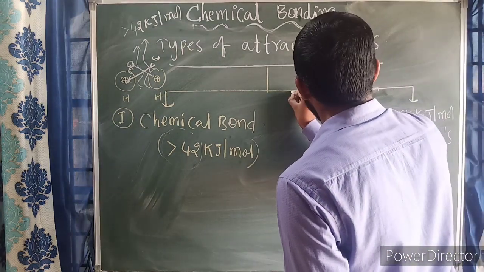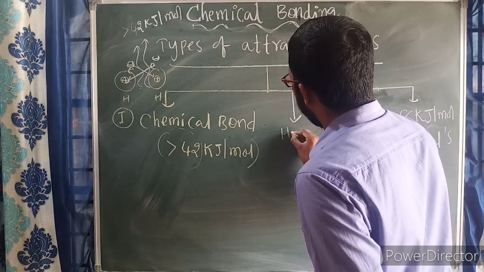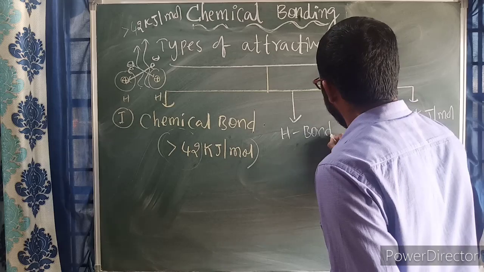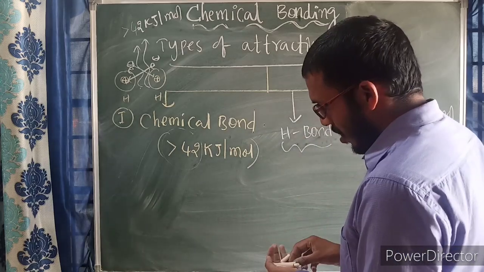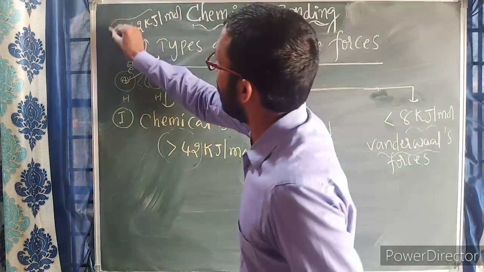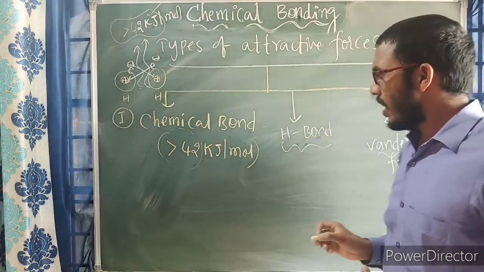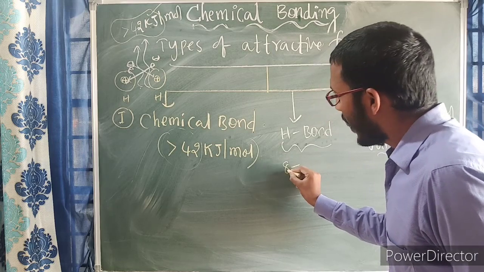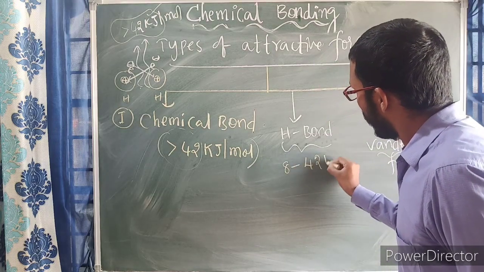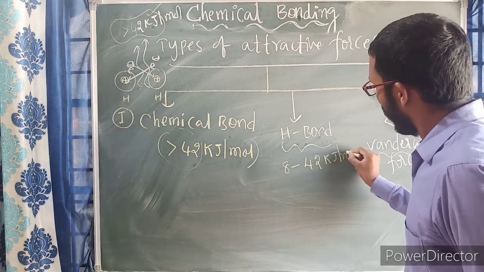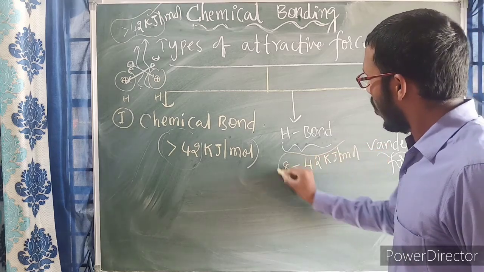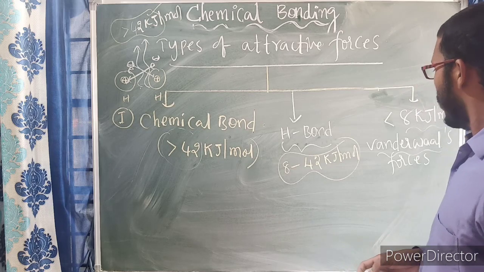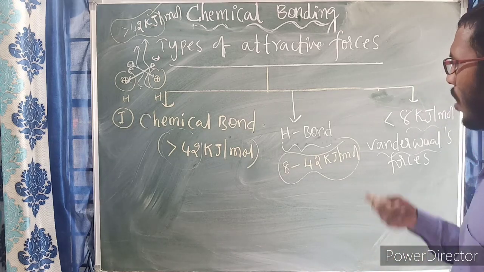Now the next one is the hydrogen bond or hydrogen bonding. What is meant by a hydrogen bond? The energy released here should be in the range of 8 to 42 kilojoule per mole. So this is called hydrogen bonding or hydrogen bond. Now this is the classification we need to understand.